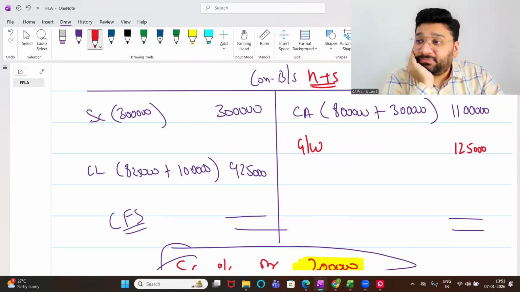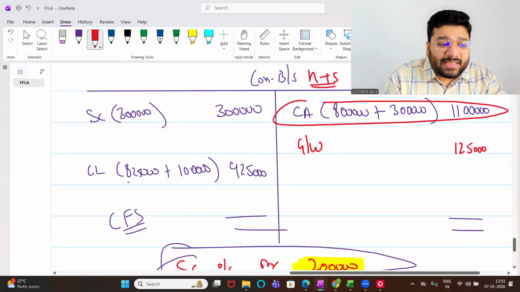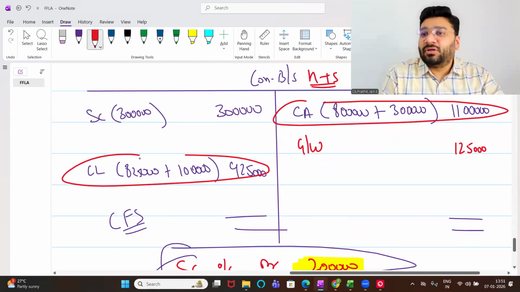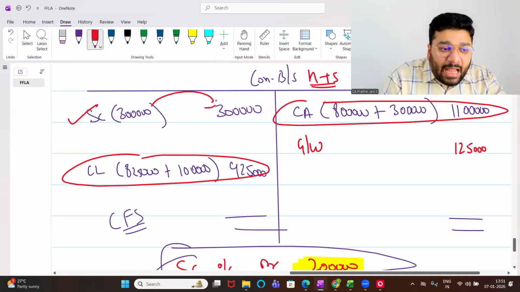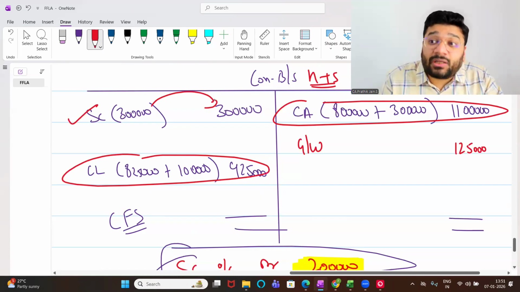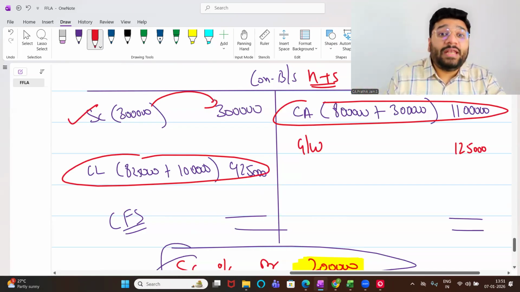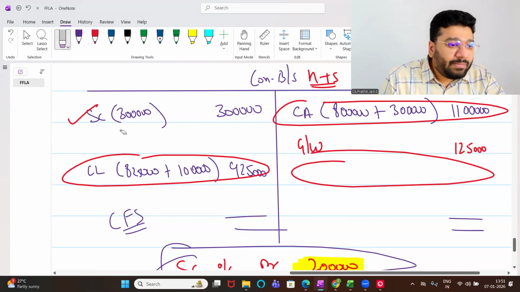So in this entire consolidation, did this affect my current asset? Did this affect my current liability so far? No. Two things got affected. Share capital got affected. Here I'll always get the capital of only the holding company. Subsidiary ka capital is not coming. Why? Because it is knocked off against the holding ka investment, and holding ka investment is not coming here. Any difficulty? Tell me, people. Online people, any difficulty?